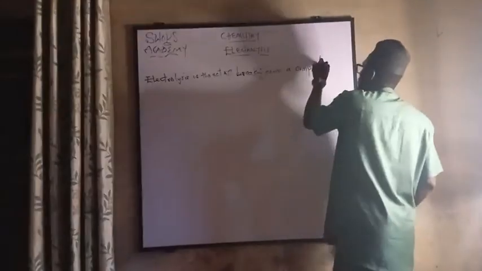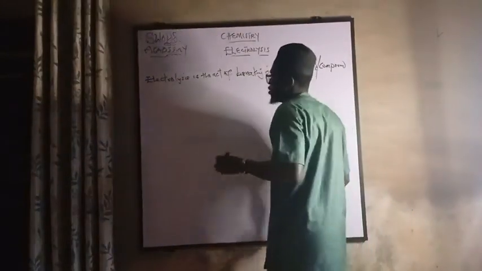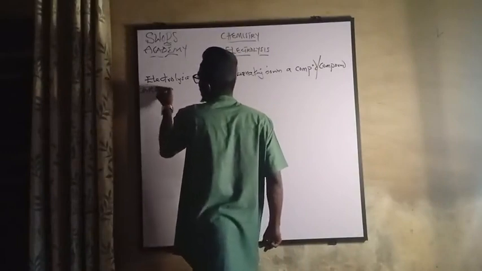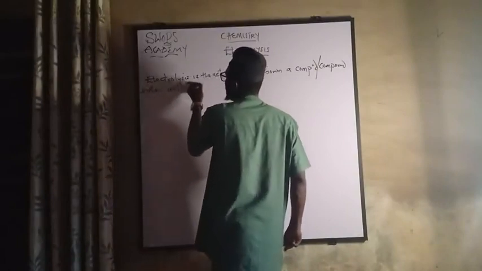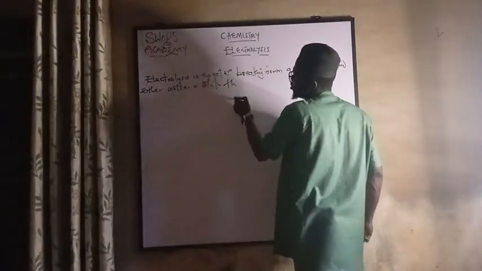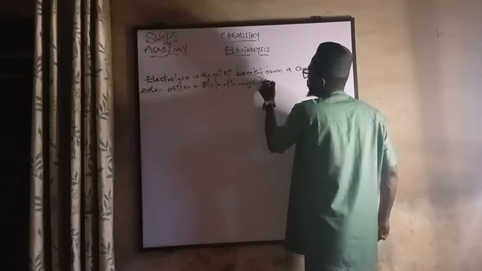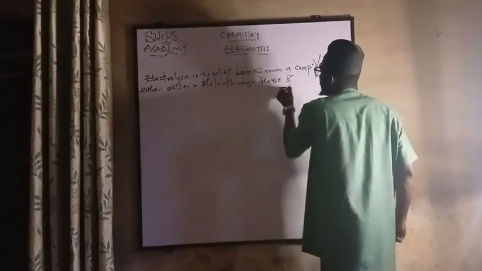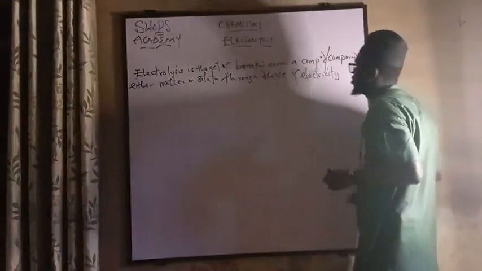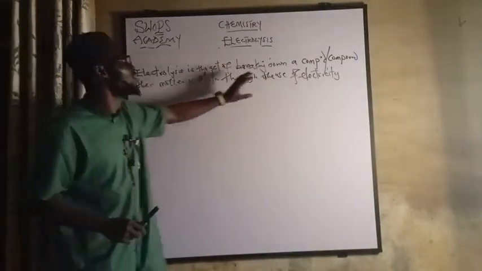The art of breaking down a compound, either in molten or in solution form, through the use of electricity or electric current, however you pronounce that. So that is electrolysis. Electrolysis simply means the art of breaking down a compound.